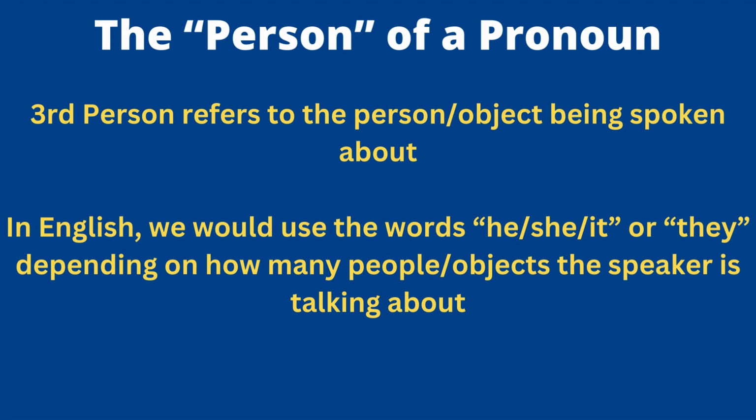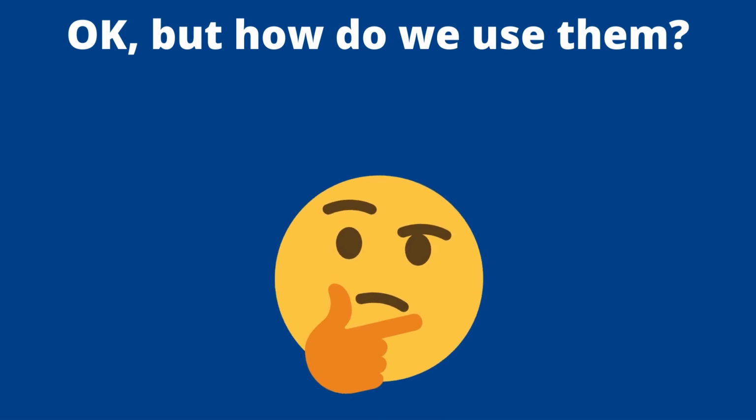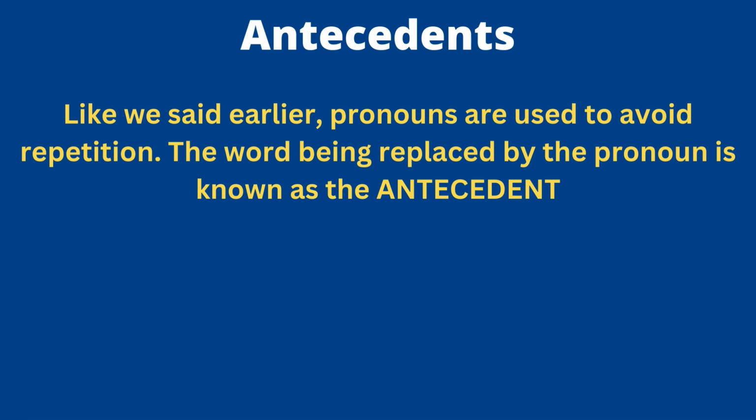Okay. So in English, you'd use the words he, she, it, or they, depending on how many people or objects the speaker is talking about. Okay, so hopefully that makes some sense, but the real question is, how do we use them? What are these really used for in English and in Latin? Well, to understand this, a key word you want to make sure that you have a good understanding of is the term antecedent. Like we've been saying before, pronouns replace nouns. The word being replaced by the pronoun is called the antecedent. It literally means the word that came before it, okay? So you want to make sure that you feel really comfortable using that term and you understand what it means. Again, the antecedent is the word that's being replaced by the pronoun.